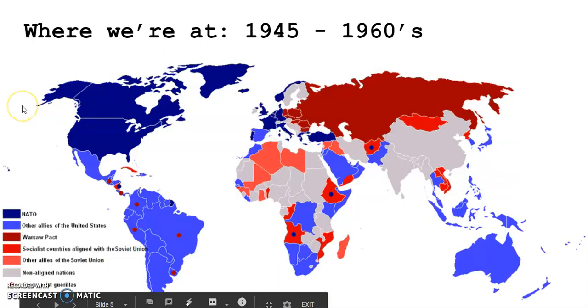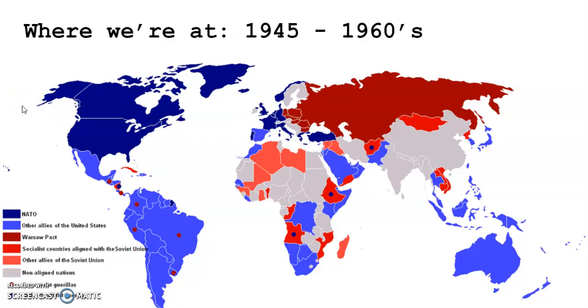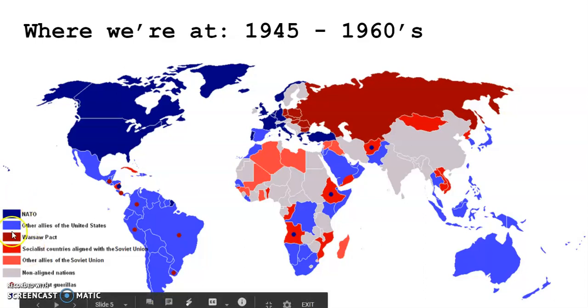All right, so next, where we're at. Take a look at this map. This is a great map. It shows the world divided between communist and capitalist, between NATO and the Warsaw Pact. This is from 1945 to 1960. Take a look at the legend here on the bottom.